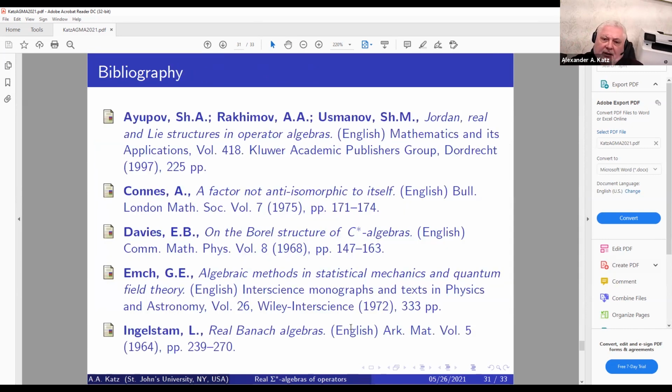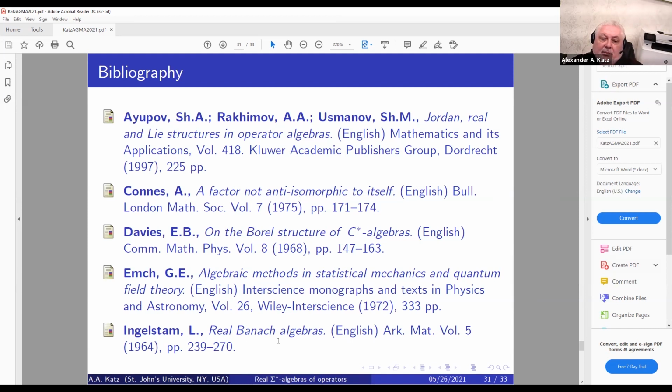Here is the list of references, which includes the original paper of Davis published in '68 in Communications in Mathematical Physics on the Borel structure of C-star algebras. This is the paper of Kohn that I have mentioned, which gives an example of a von Neumann algebra that doesn't have any star anti-automorphisms on it.